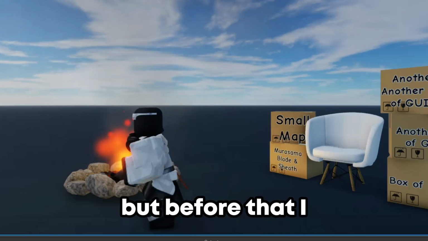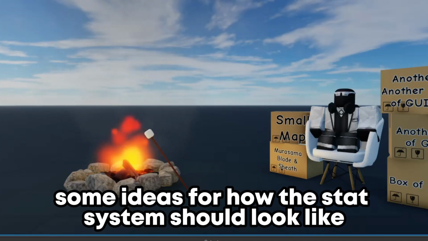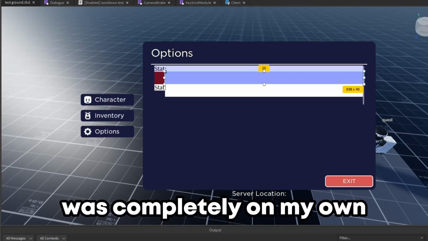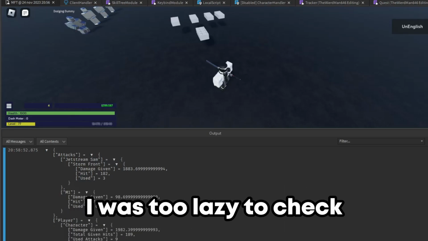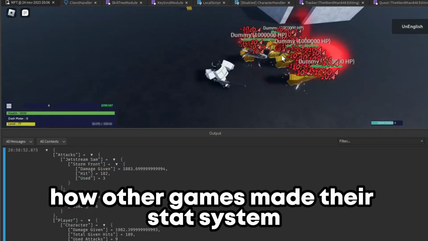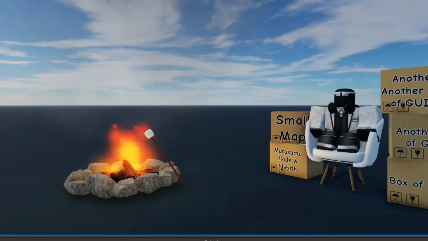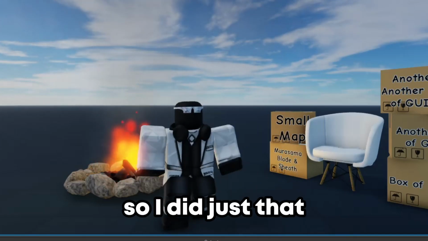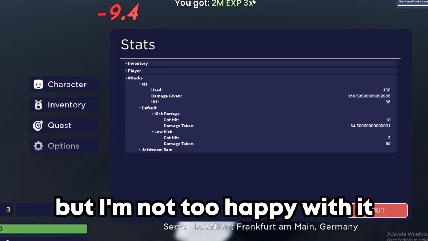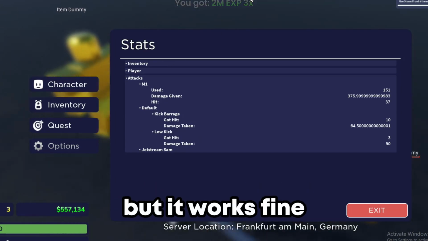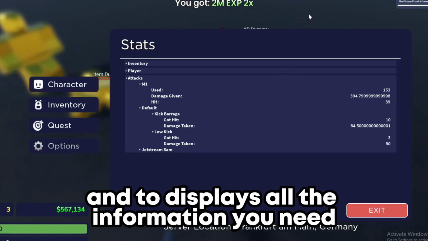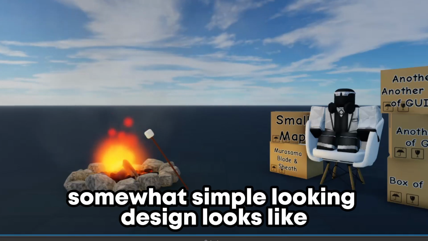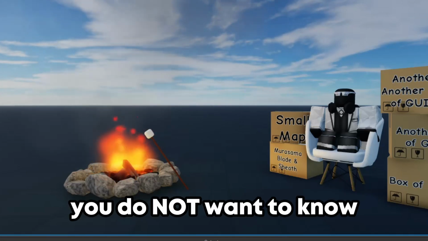But before that, I of course had to make some ideas for how the stats system should look like. The first iteration I made was completely on my own, and I even stuck to this design since I was too lazy to check how other games made their stats system. My thought process was, game has many stats, game needs collapsible stats. So I did just that. It kinda turned out okay, but I'm not too happy with it. But it works fine, and it displays all the information you need, so it will stay like this. Just don't ask me how the code for this somewhat simple looking design looks like. You do not want to know.